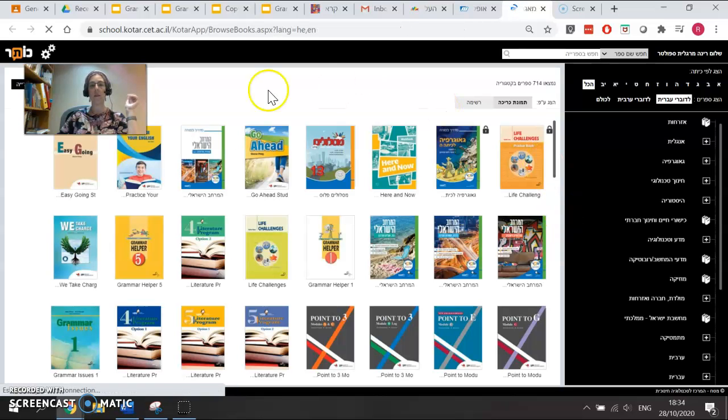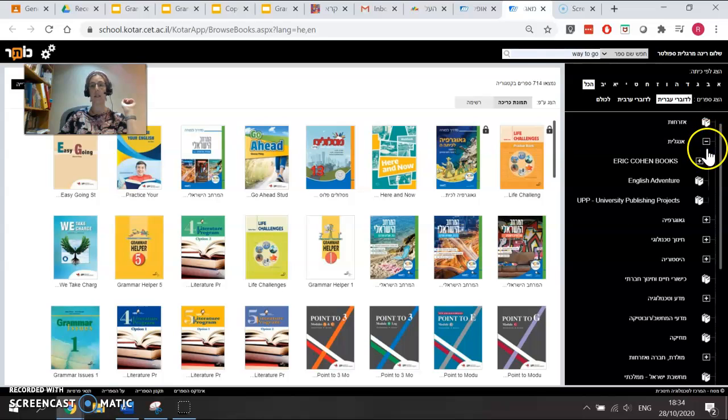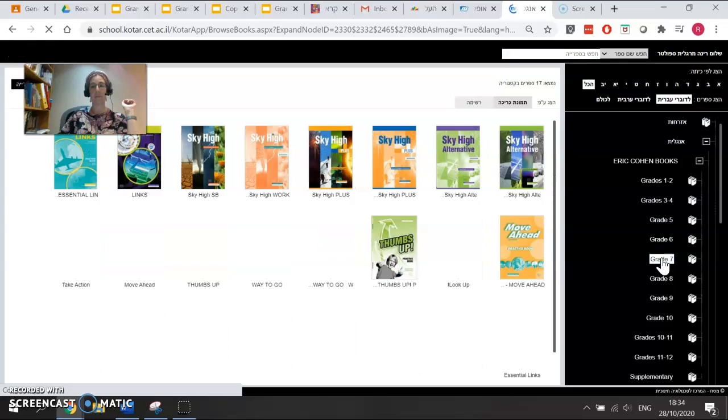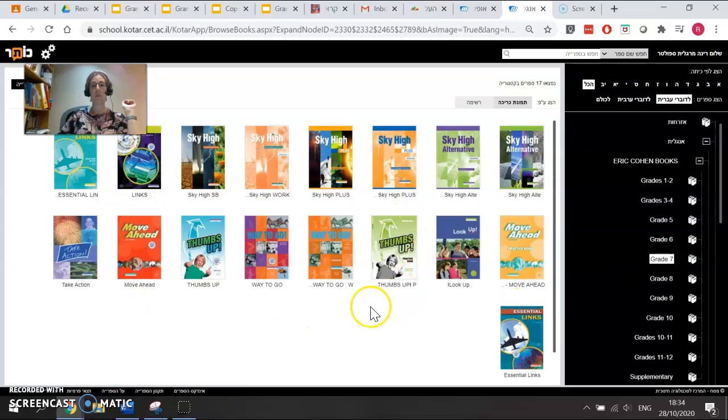And in Kotar, you'll see all kinds of choices. You could just search up here for Way to Go. That's our book. Or you can look at Anglit, Eric Cohen Books, Grade 7. And here you'll see all of the books.